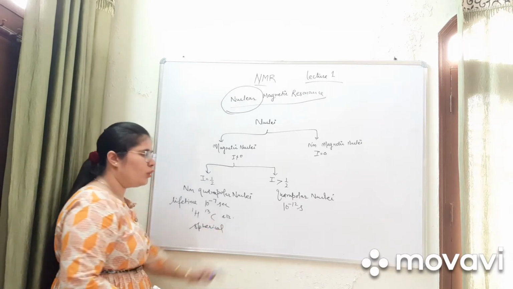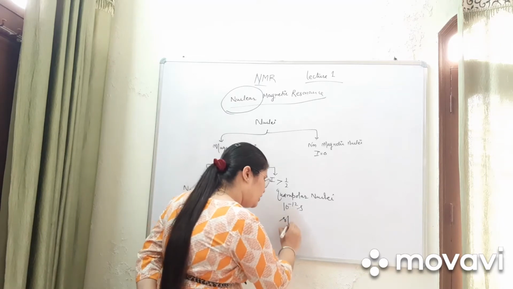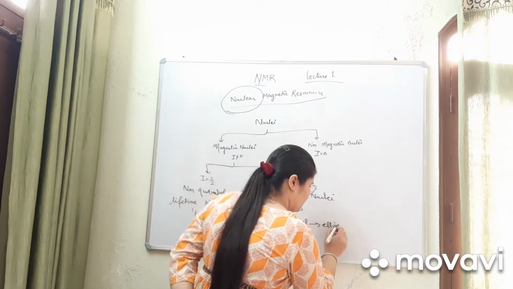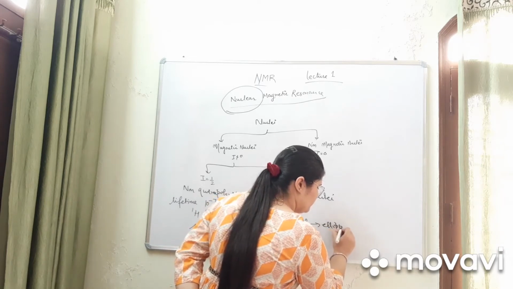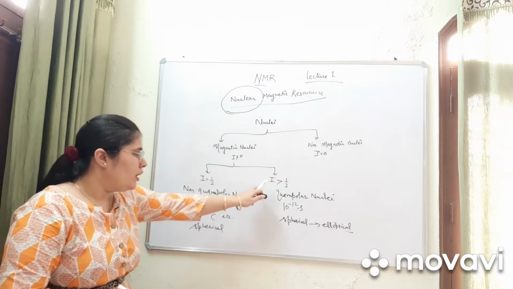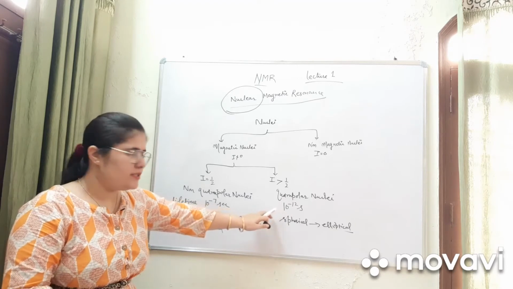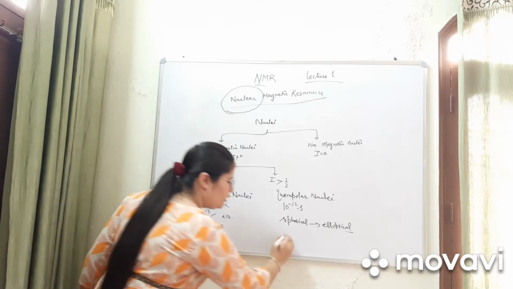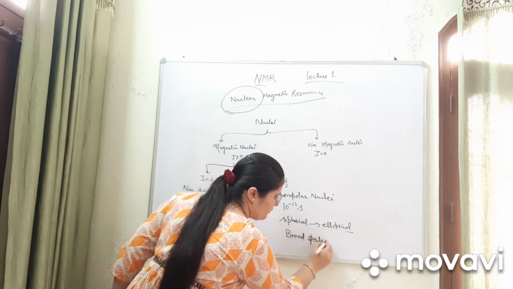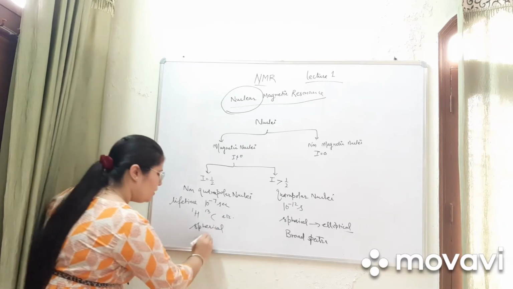But in the case of quadrupolar nuclei, the shape changes from spherical to elliptical. As the lifetime is less, the spectra will be obtained broad, whereas for non-quadrupolar nuclei we get sharp spectra.